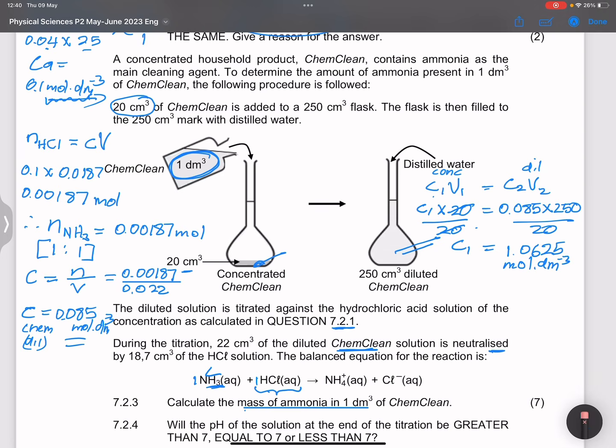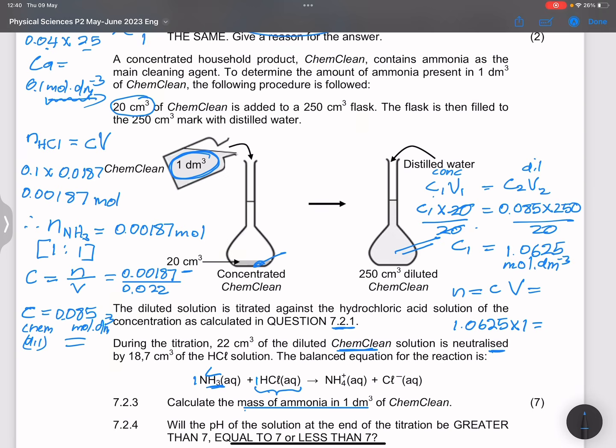So all I'm going to do is say number of moles, that's concentration times the volume, and that will give us the number of moles. So the number of moles is the concentration 1.0625 multiplied by the volume, which is 1. And in this case, what am I going to get?